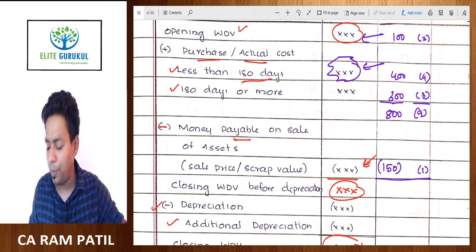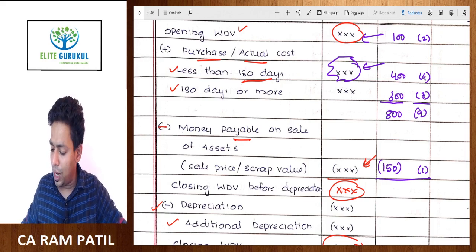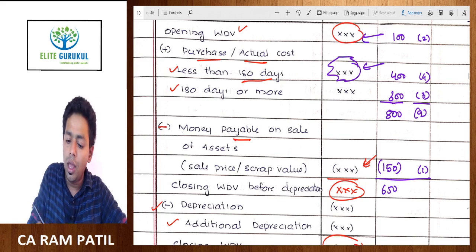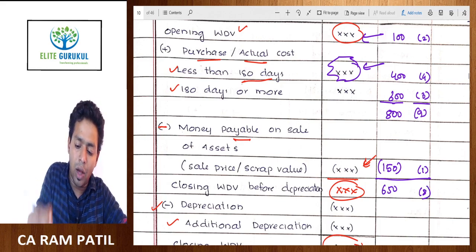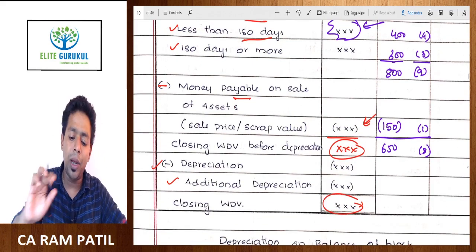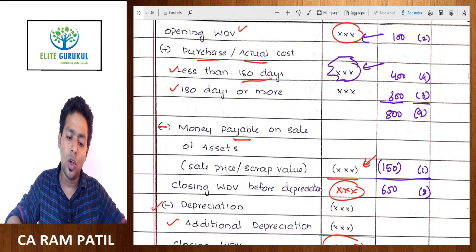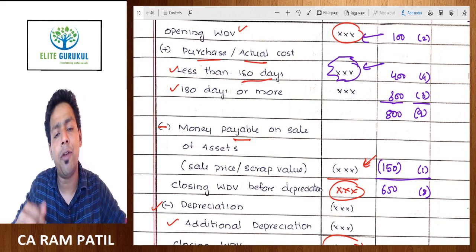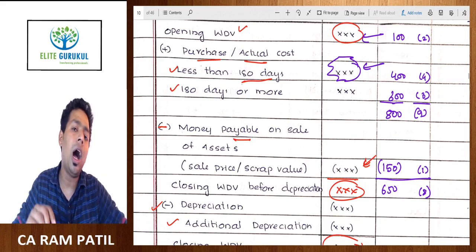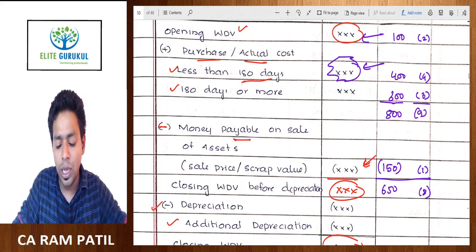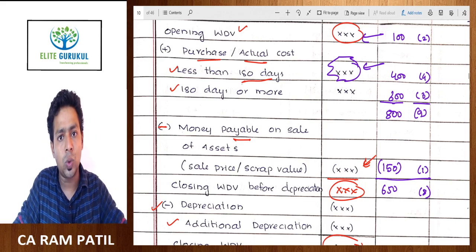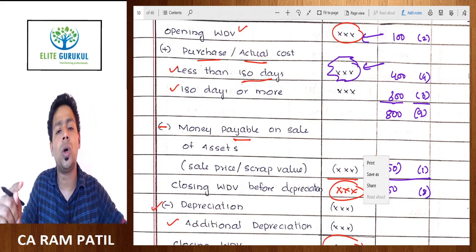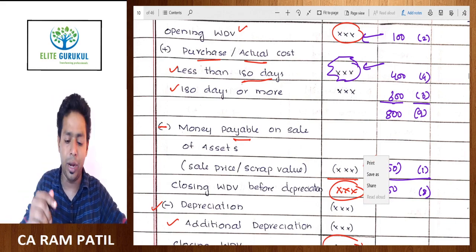We simply subtract the selling price from the block value. So from 800, if you subtract 150, we will get 650. And how many assets are left with us now? 8. Now on 650, we have to compute depreciation. So what I was trying to teach you is this. On 650, should I apply the full year depreciation rate or the half year depreciation rate? Because some of the value belongs to assets which are put to use for less than 180 days, and some of the value belongs to assets which are put to use for more than 180 days.